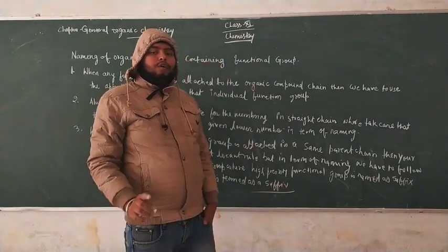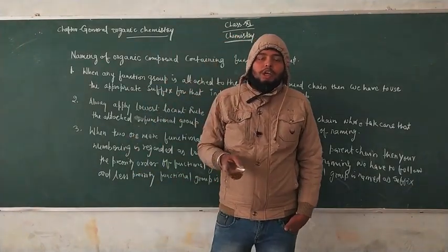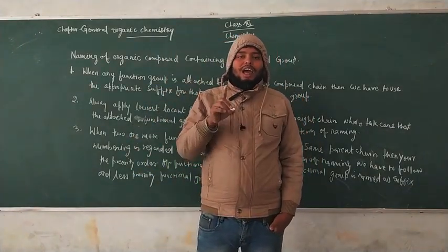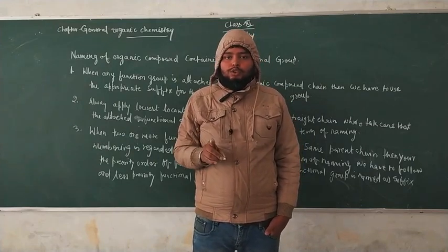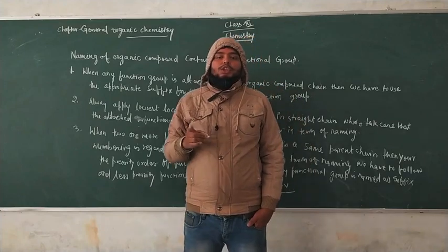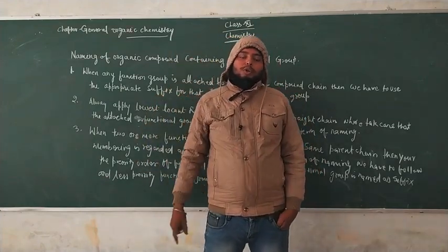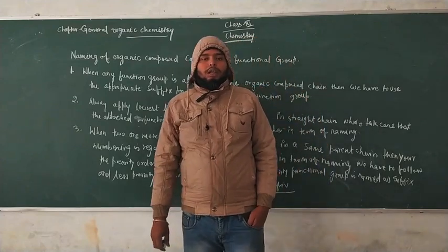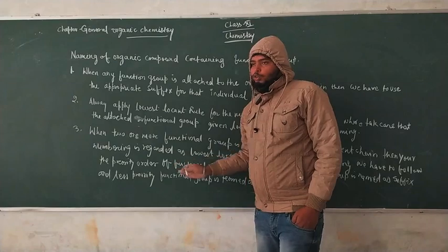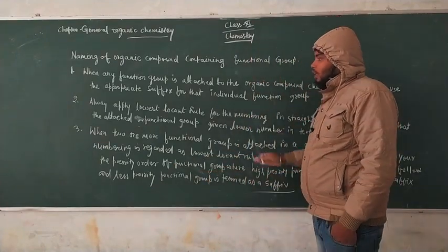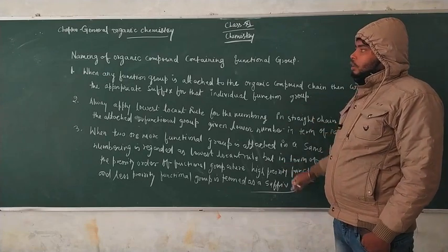For the naming of organic compounds, when a functional group is added in the parent chain, you have to learn every functional group's individual prefix and suffix, which are used according to the priority order. So you also have to learn the priority order of functional groups for IUPAC naming, and follow these rules. There are three rules given, and they are applicable for the naming of functional groups.